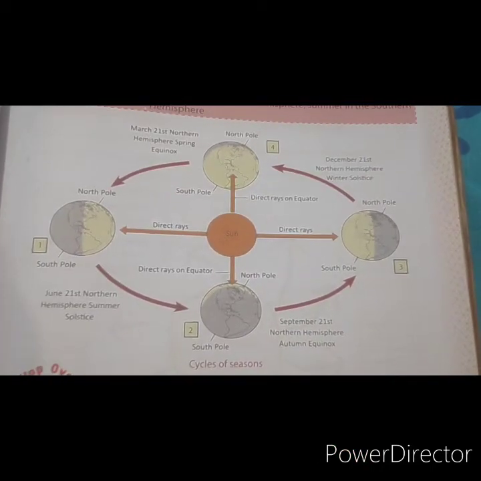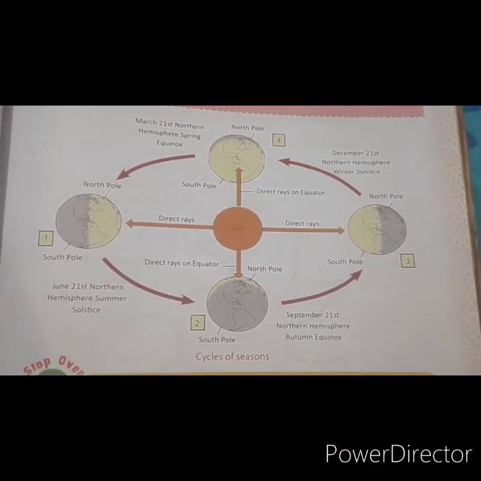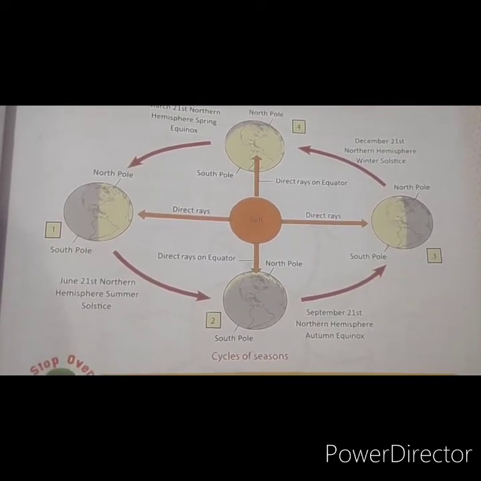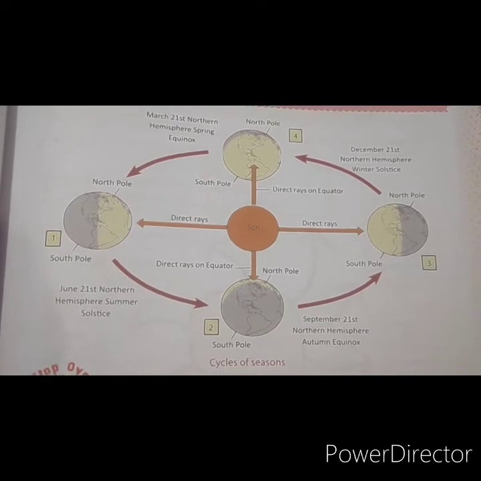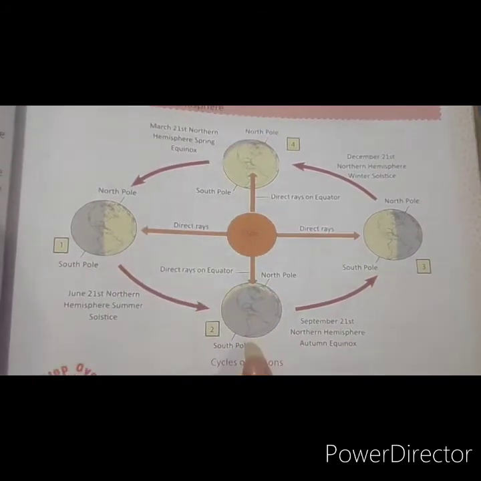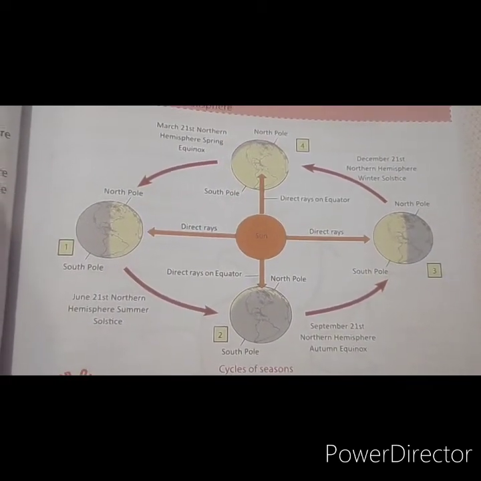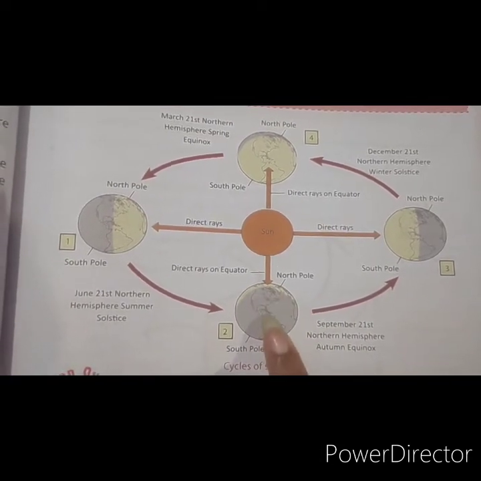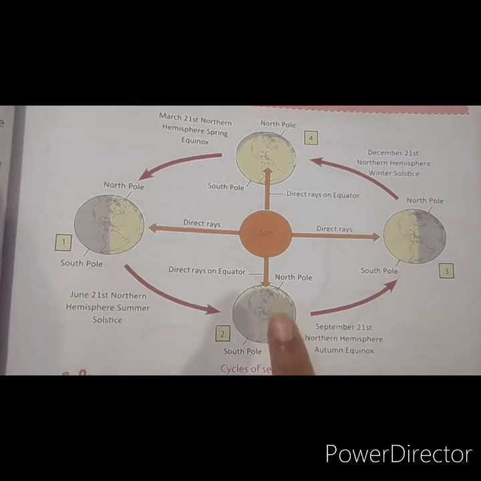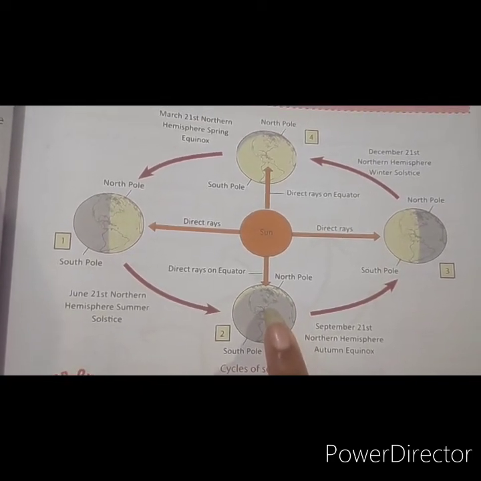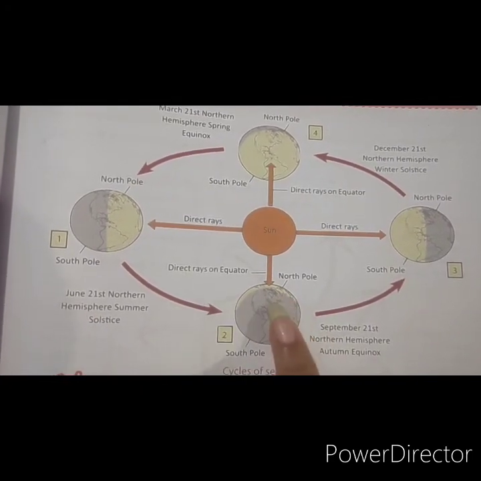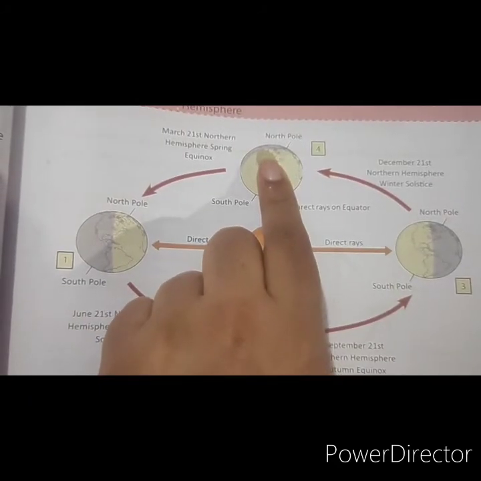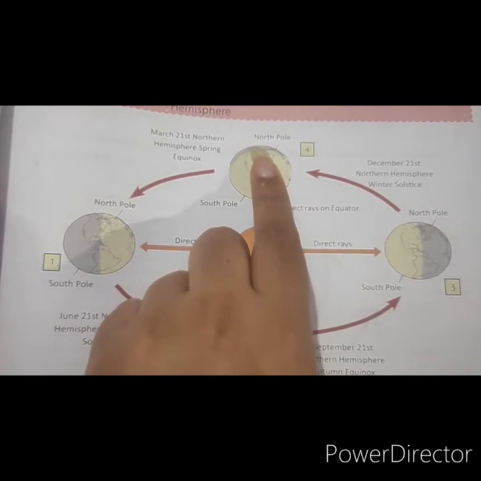Now I would like to tell you about the solstice. A solstice is an event that also happens twice a year. You can see here the picture. In the northern hemisphere, the summer solstice happens in June, and in the southern hemisphere, the solstice happens in December.